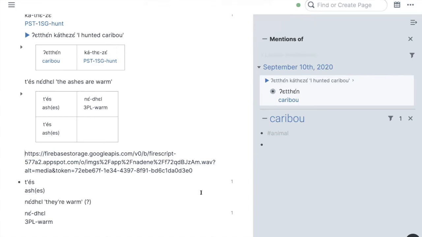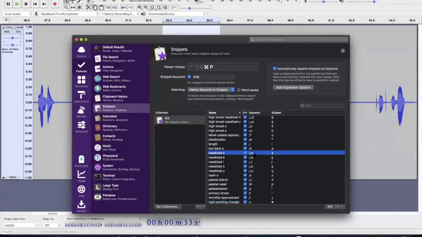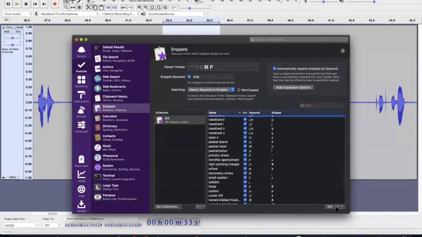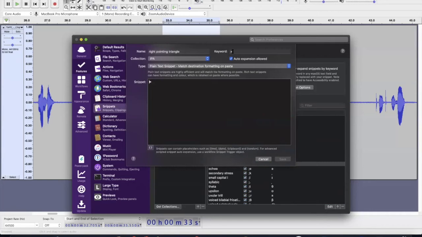So I happen to be using Alfred, so I'll use Alfred preferences. And here are my snippets, which are my shortcuts. So I'll just create a new snippet. What I want to do is, actually, I'll just modify the right pointing triangle. So I'm opening the right pointing triangle thing, and it means that whenever I do semicolon followed by this greater than symbol, it puts in a right pointing triangle. But what I wanted to do is not only to type in this, but I wanted to type in like that.